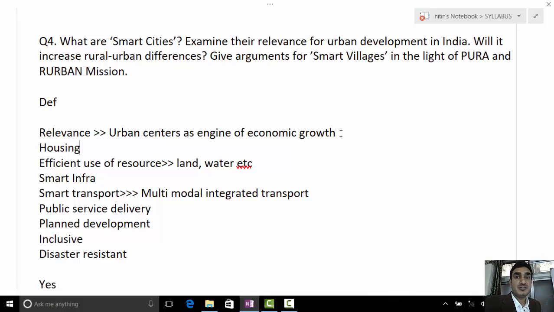Tell me, what is your opinion? Yes, it will increase the rural urban gap, because quality of life will be much better in urban areas due to targeted schemes. Finances of government are limited. If they are spending more on urban areas, it will definitely reduce the budget allocation for the rural areas.